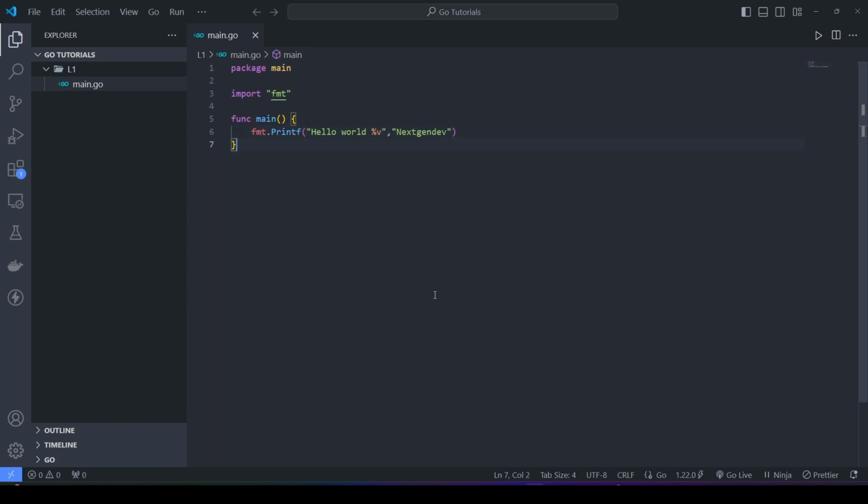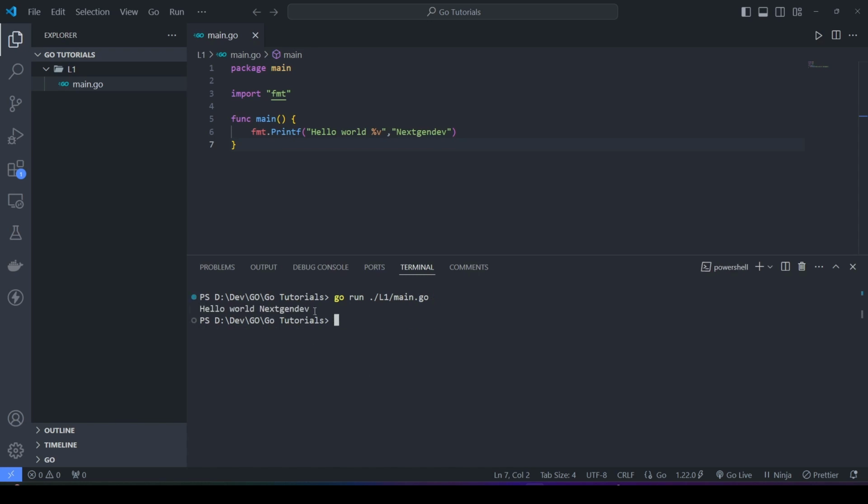It's control plus tilde sign, which is below the escape button for Windows, and search for the Mac. I don't know about it. After that, what we could do is write to run this file. The command for that is go run, and the name of the file. So I have this in my L1 folder. So first I need to go to L1. Then I need to write the name of the file. So it's main.go. Okay, let's run this file. As you can see here, your file has successfully been executed.